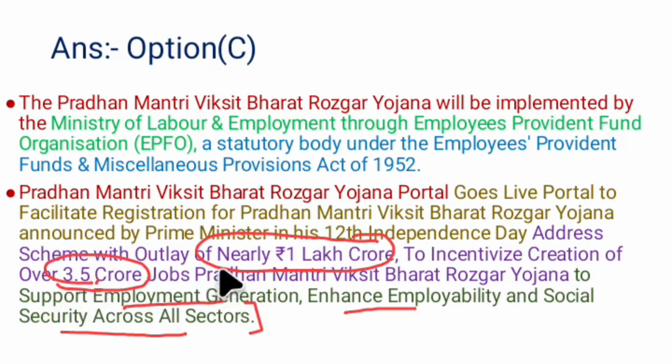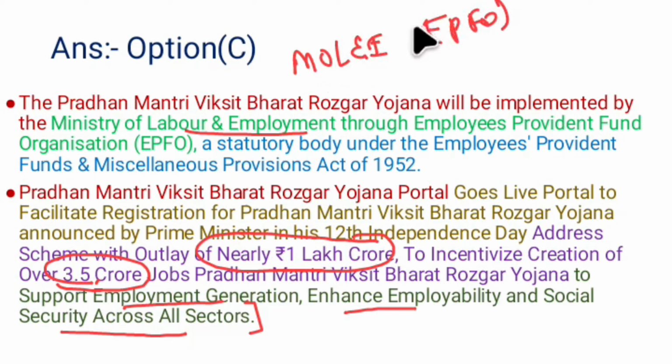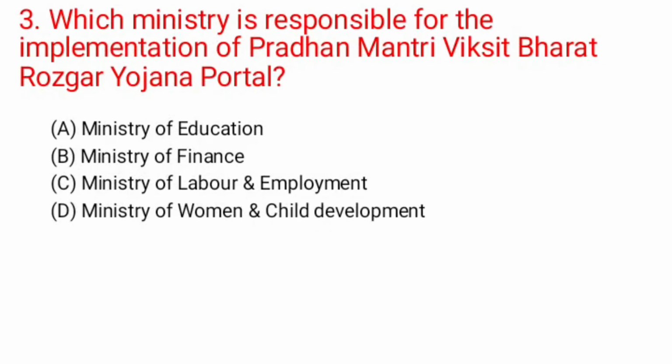The responsibility for implementation is under the Ministry of Labor and Employment. Remember, the Ministry of Labor and Employment with the help of EPFO is the implementing authority for this scheme. Which ministry is responsible? Ministry of Labor and Employment. Therefore option C is the correct option for question number 3.